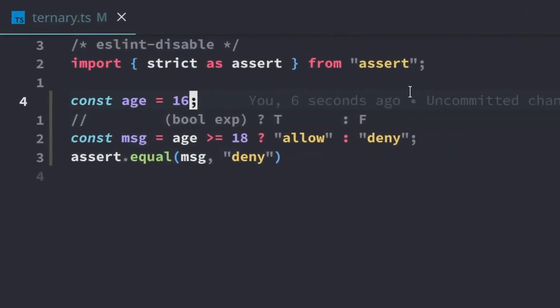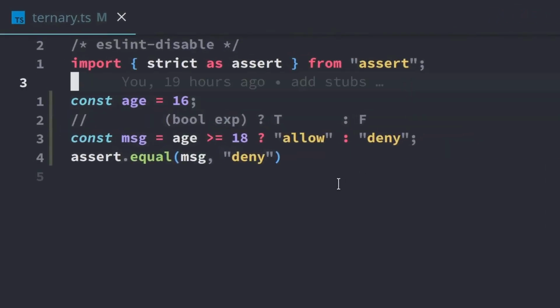So with ternary, it's really easy to make this confusing because all we have is just this question mark and then a colon. That's the only real indication that anything's happening at all on this line. And so my preference is to just use if and else in almost every case, unless it's super simple, like this one, a really small thing. We're not doing anything crazy in the true case, and there's nothing going on in the false case either. So if you're just assigning some data like this, then that's fine, but I wouldn't recommend nesting any ternary operations.